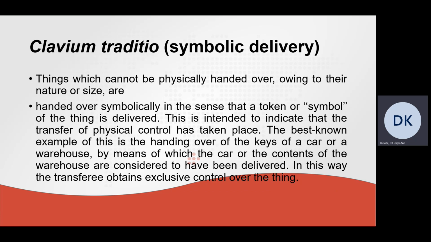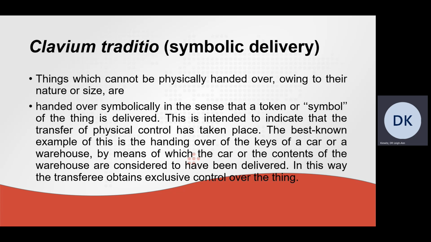Now let's look at one of the modes of delivery. The first example is clavium traditio. Things which cannot be physically handed over owing to their nature or size are handed over symbolically in the sense that a token or symbol of the thing is delivered.